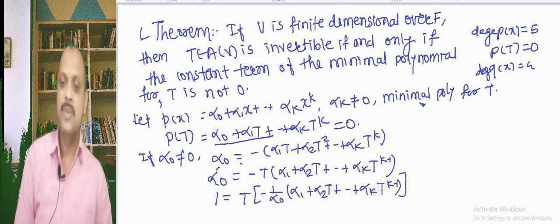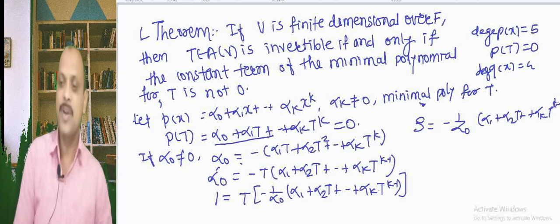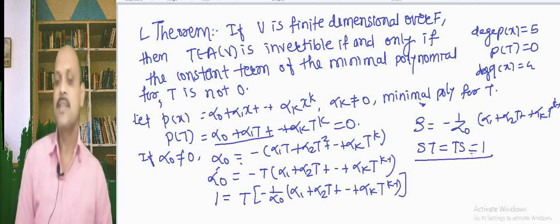Now, suppose S equal to minus 1 divided by alpha 0 times alpha 1 plus alpha 2 T plus up to alpha k T raised to k minus 1. Then we can see that ST equal to TS equal to 1, and hence T is invertible.